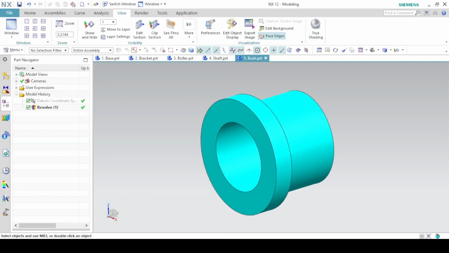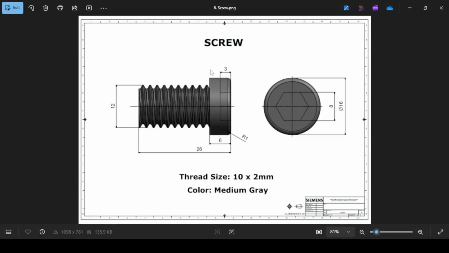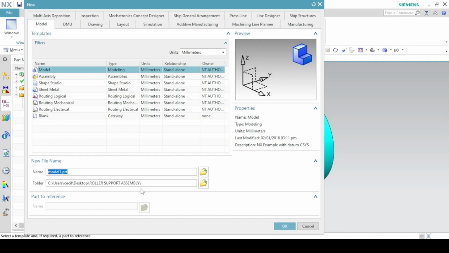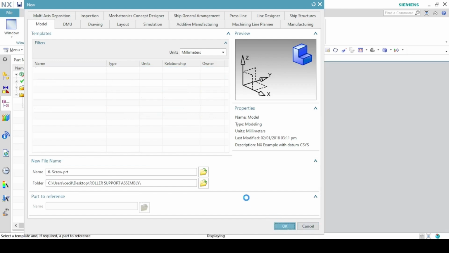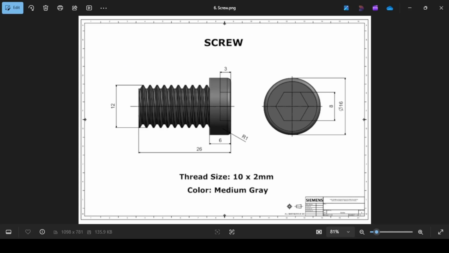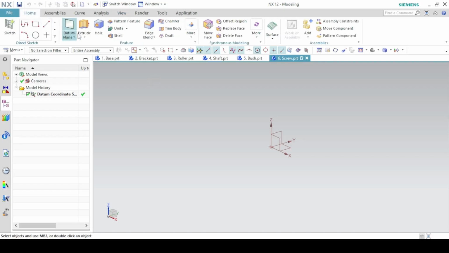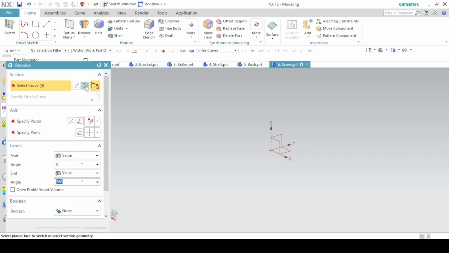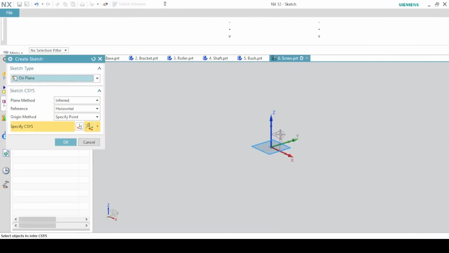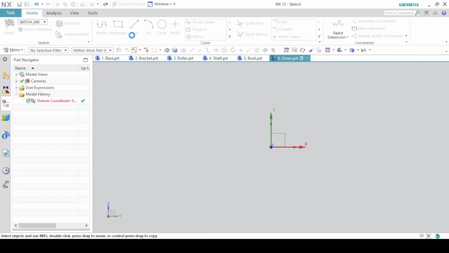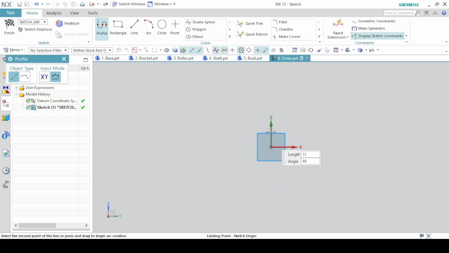This will be the last part, the screw. So again, this is a round feature, so we use the revolve. Sketch on the right plane. So half of the profile.